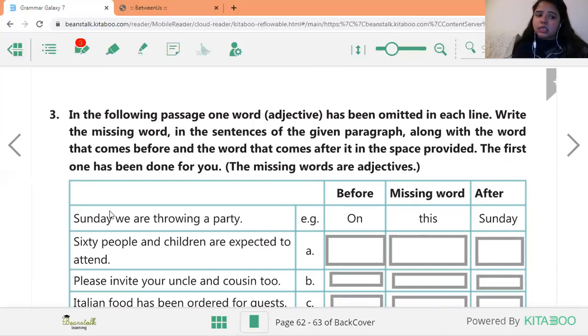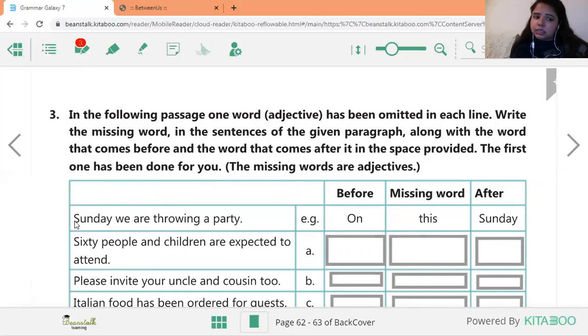For example, in this Sunday we are throwing a party. So this Sunday is missing. Here this should have been there. How do we know which Sunday? We don't know. So you have to always think that does this sentence have the complete information? Which Sunday are we talking about? So this Sunday. And before this also a word will come, on this Sunday, right? And afterward you will also write Sunday.